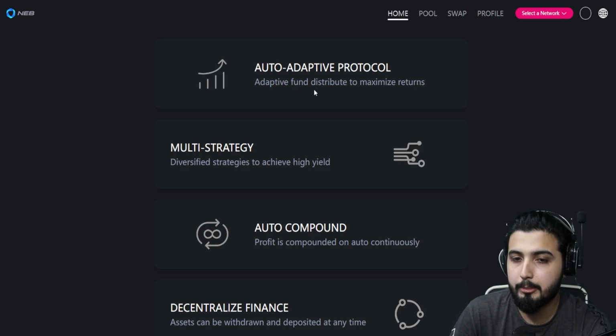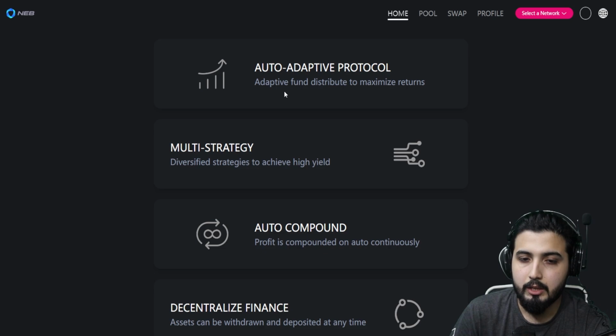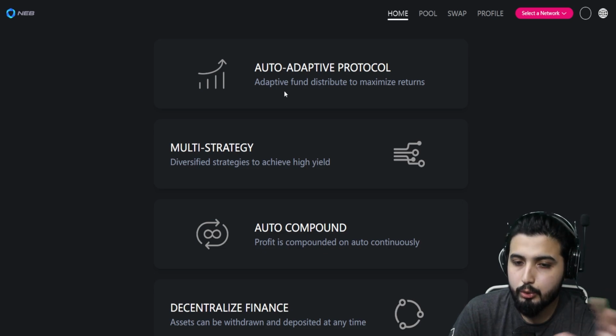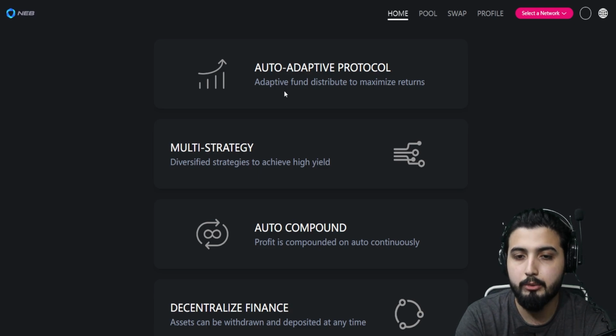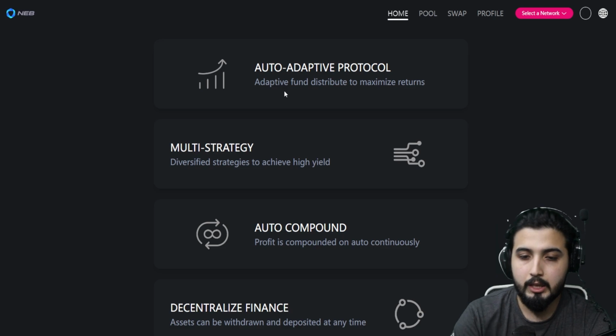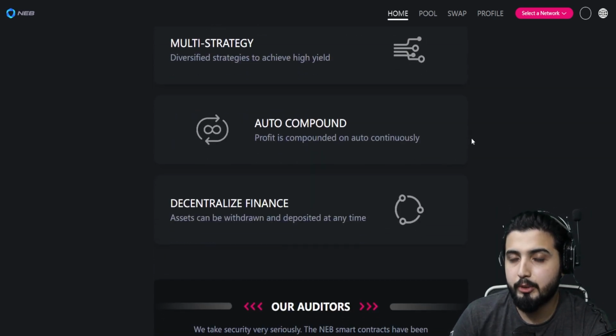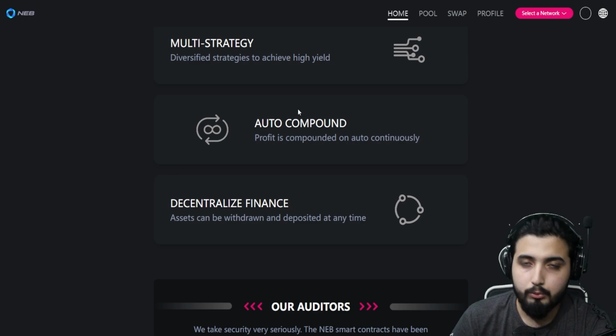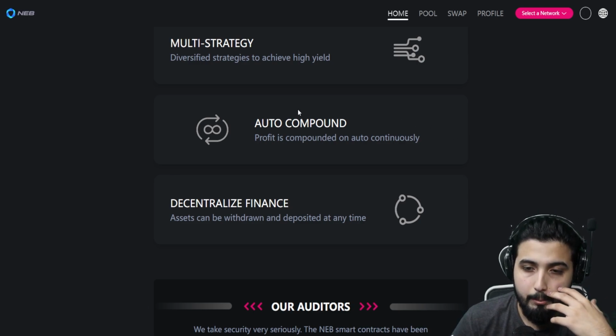So we have the auto adaptive protocol. It says adaptive fund distribution to maximize returns. We have multi-strategy, so you can choose between different strategies which you think is optimal for you, and through which you can achieve high yield. In this case, the formula is pretty straightforward: if there are high rewards, there's always going to be high risk. There are different factors that are certain for some people. And well, we already have discussed the auto compound feature.